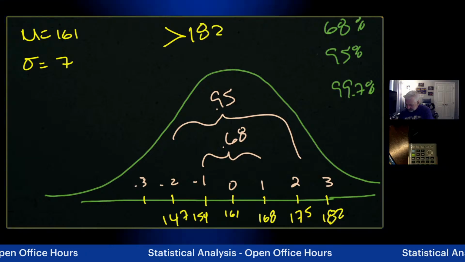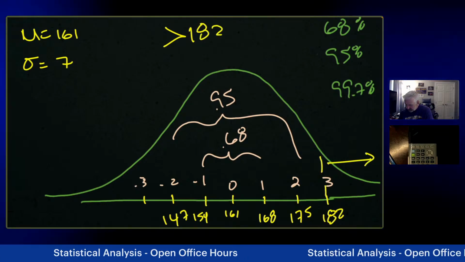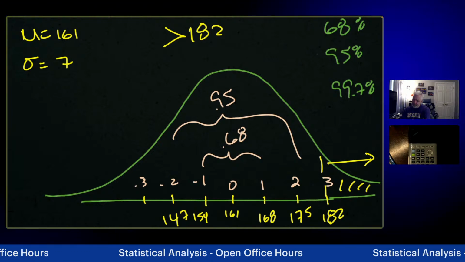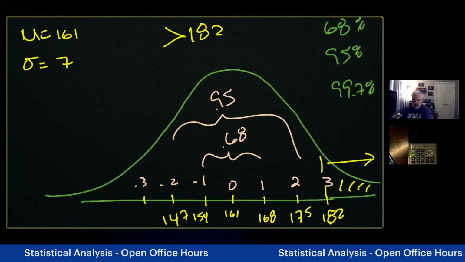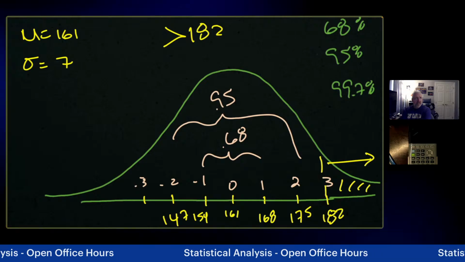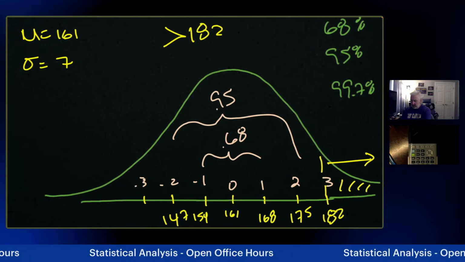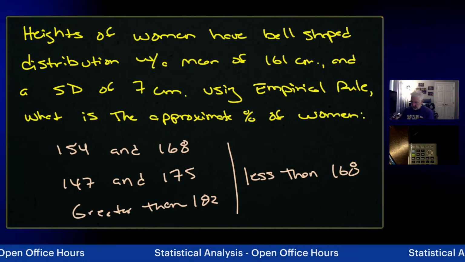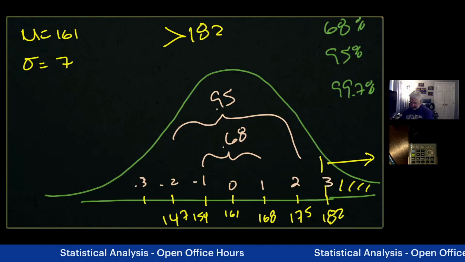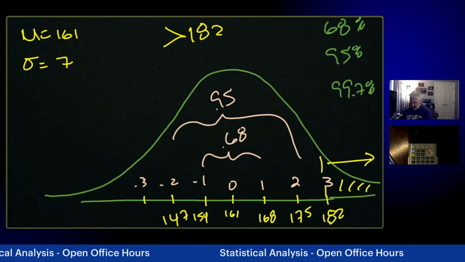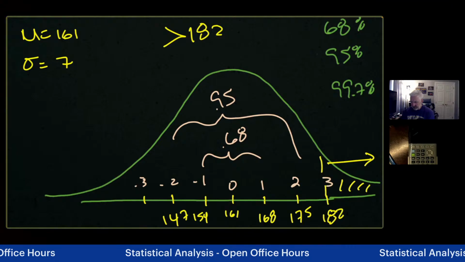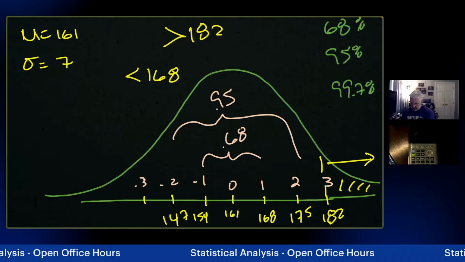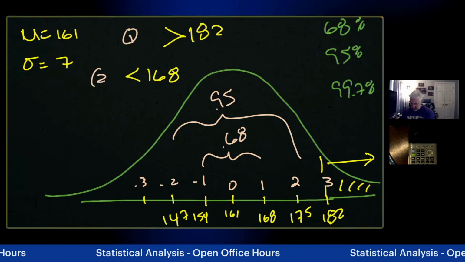Okay, that would just be here, all of this, right? Well, I don't know. Would it be rare? Would it be small? Yes, it would be very small. So if you're looking at greater than 182 or less than 168, put that one up here too. So we're looking at situation number 1, situation number 2.